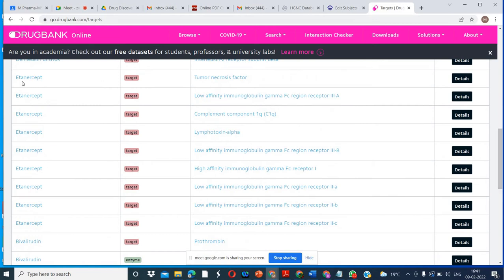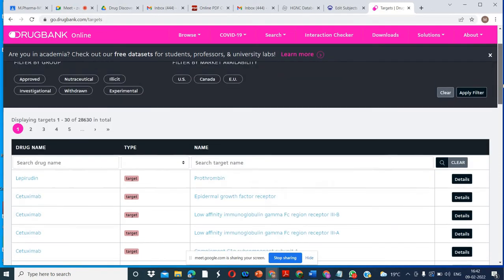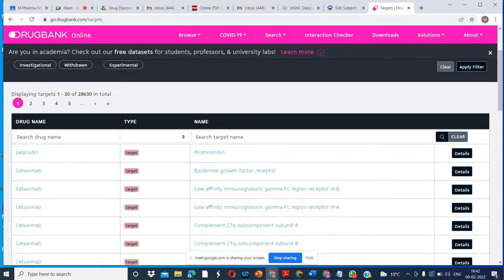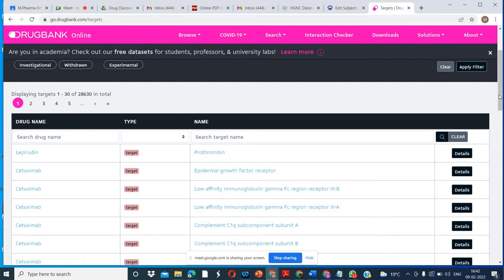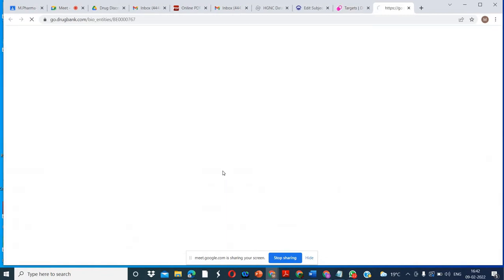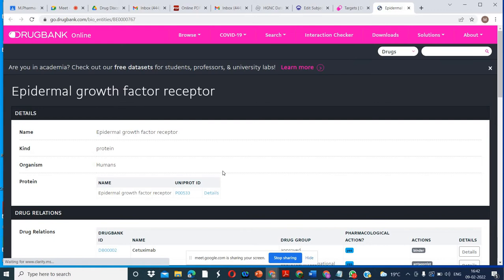Here we have another drug, etanercept. It works on the tumor necrosis factor. We have different multiple targets. Target is important here. Whenever we want to design a drug for any drug discovery process, we should have the target structure. We should have information about the target. So that is important. Now I am going to click on this.